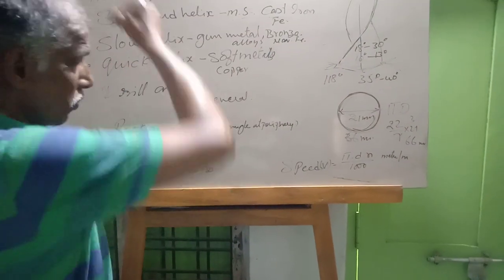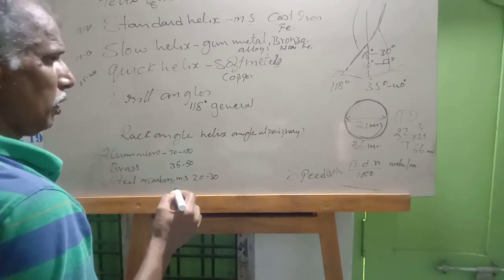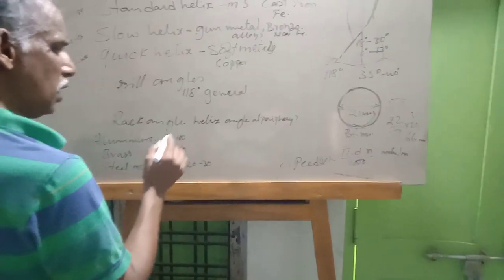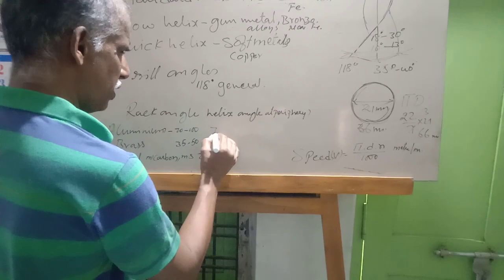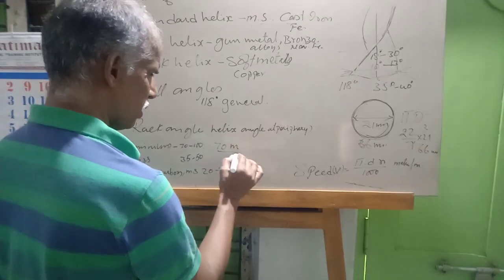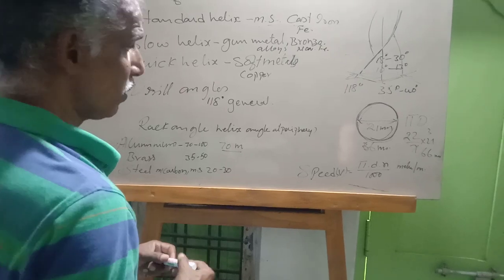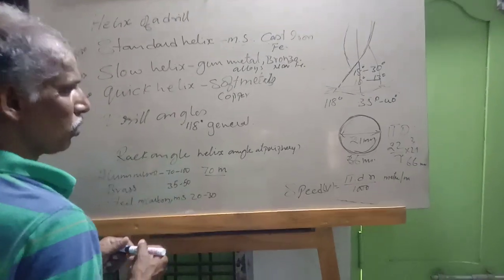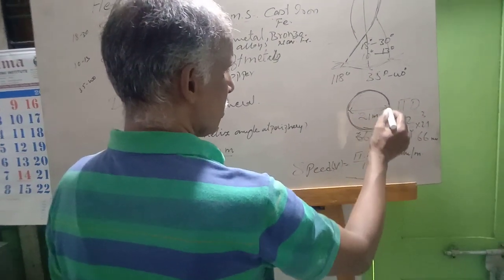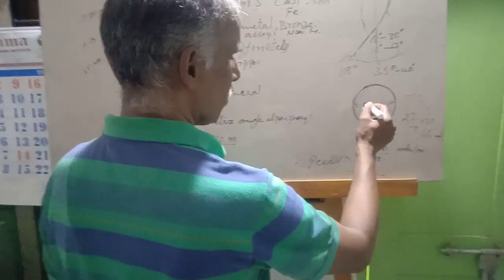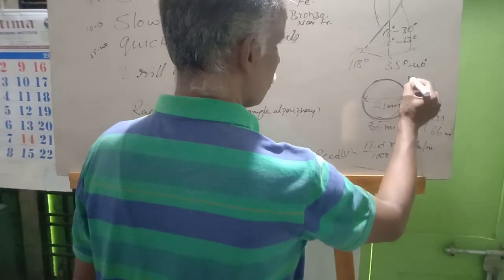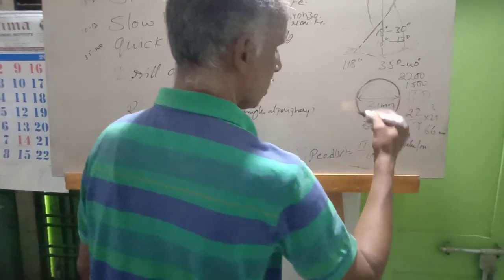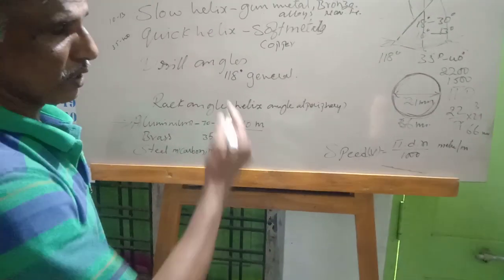Now, for cutting aluminium, the drill should travel 70 meters per minute. For example, it has to go 70 meters, then only the aluminium will get cut efficiently. So the drill on the machine is running, and the number of rounds it makes in 1 minute is 2200 rounds sometimes, 1500 rounds also. It depends upon the speed we select on the drilling machine.